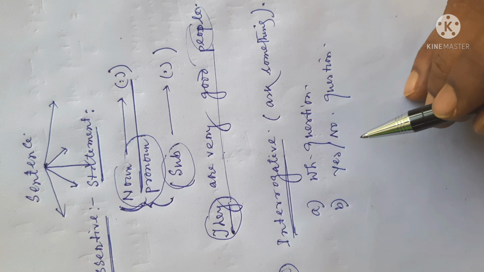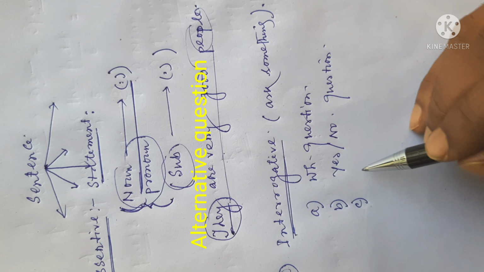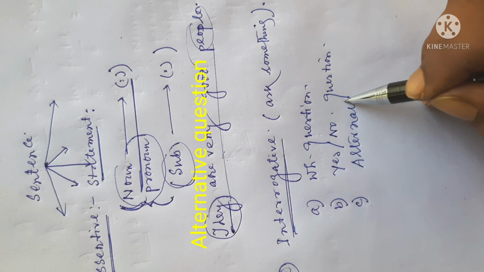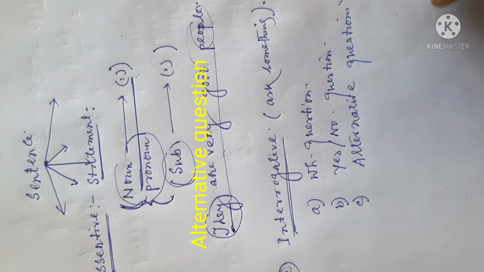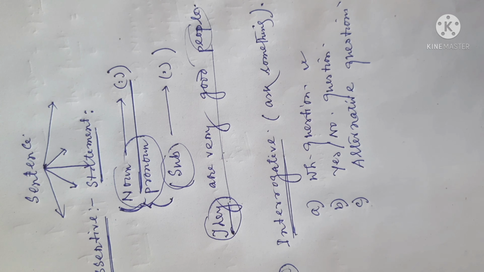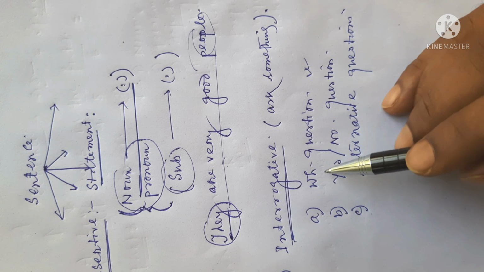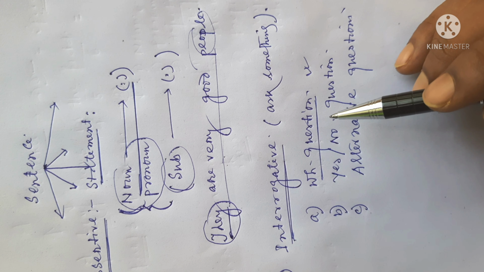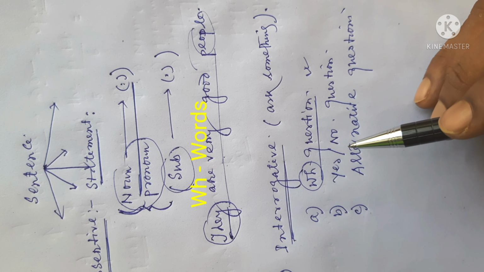There is another type of question which is not labeled, but we can identify it as alternative questions. So in the first case, WH questions, we have to understand about WH questions. Before that, we have to know about the WH words. Which words are called WH words?